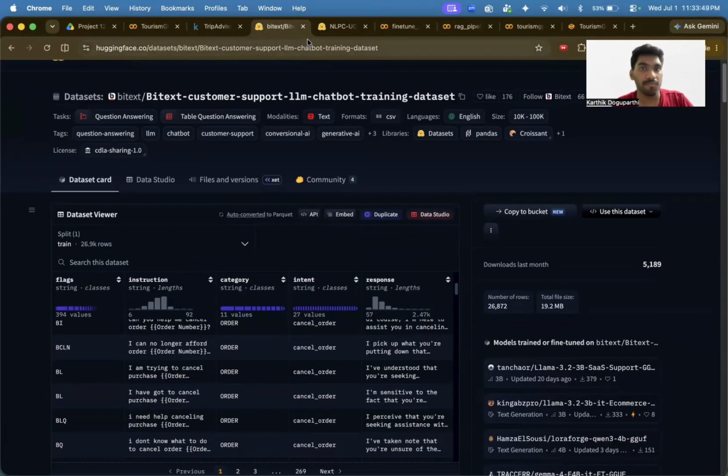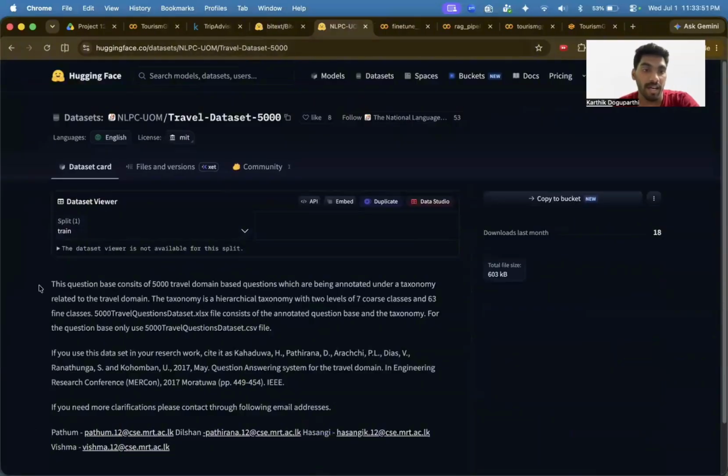The next one is a Hugging Face dataset about itinerary planning, budget allocation and estimation, and safety for customs. All this Q&A will be there in a 5,000 domain-based set.